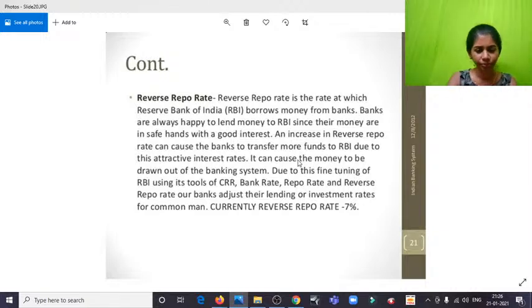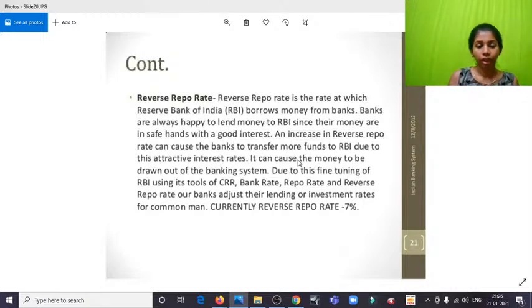And it's okay, and we know that ours is a developing nation, but we are developing at a faster pace, so it doesn't mean that we are borrowing money from outside foreign institutes, so it's okay, we'll send them back. 4% currently reverse repo.